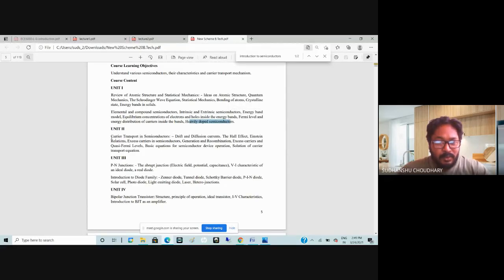Then in unit 2, we'll talk about carrier transport in semiconductors. Right. So carrier means either an electron can be a carrier or a hole can be a carrier. So what are hole and electron, we'll talk about them very soon. Then we'll talk about how these electrons or holes move in the semiconductors via drift and diffusion mechanisms. And because of this movement through drift or diffusion, the drift and diffusion currents can be obtained. So how they are obtained and what they are, we'll talk about them.